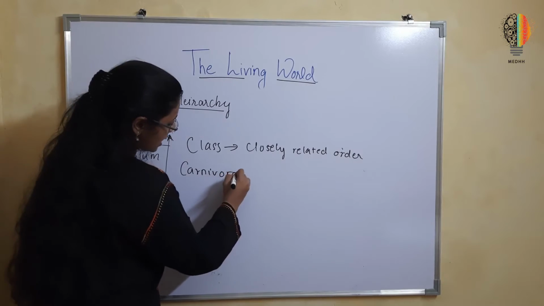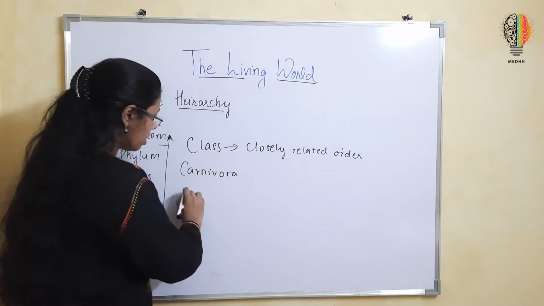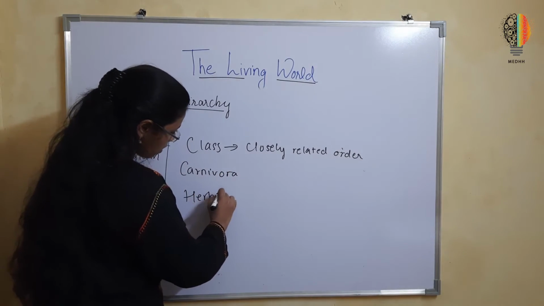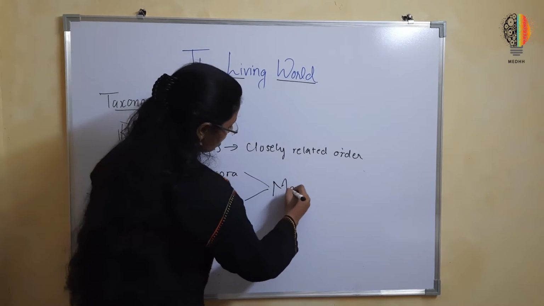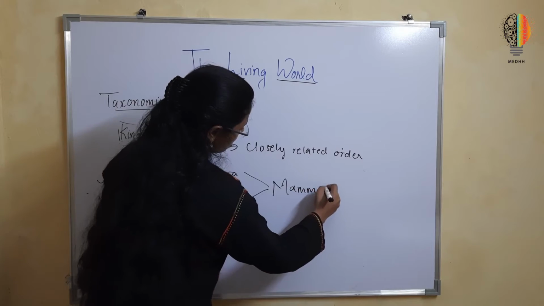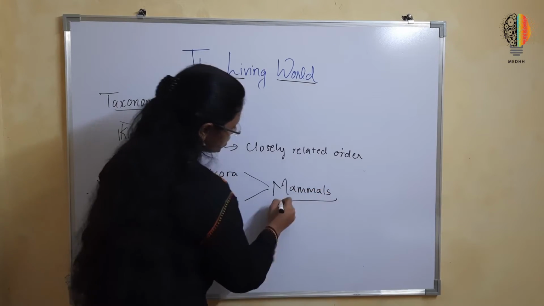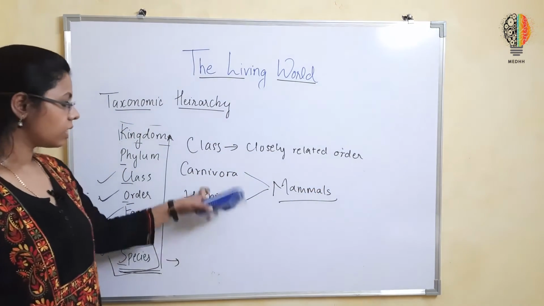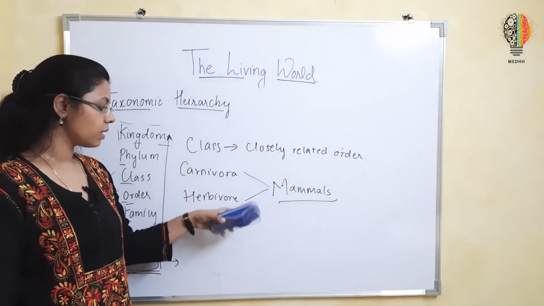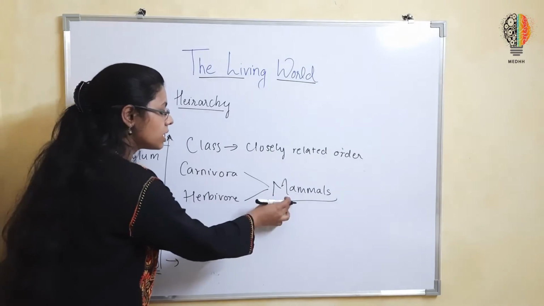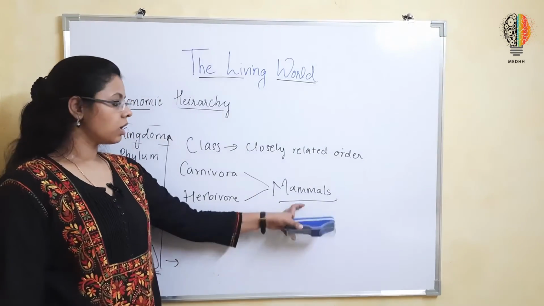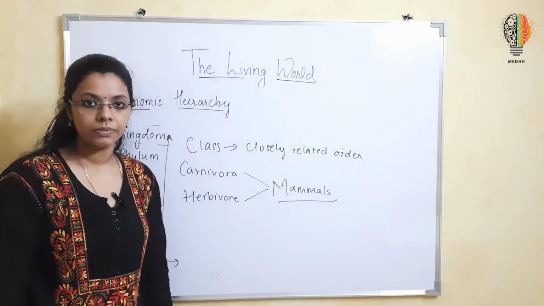So let's take another example of order, herbivora. Okay. Some members of carnivora and some members of herbivora can be categorized into the same class known as mammals.